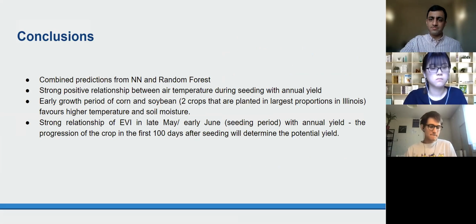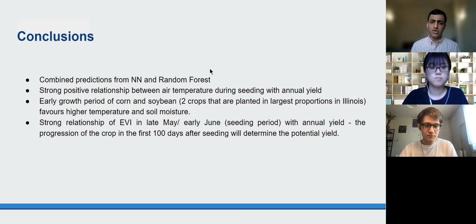In conclusion, we can say that our model has business importance because it's able to predict the crop yield for the end of the year two months in advance of harvest time. Our final model combined a neural network and a random forest.